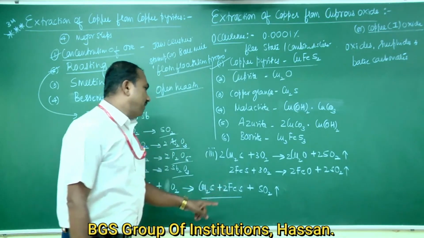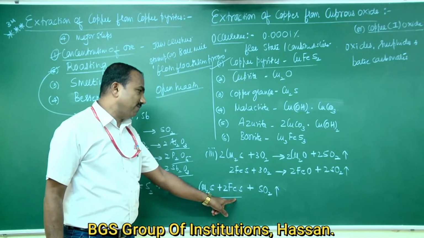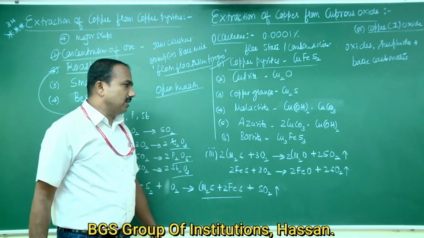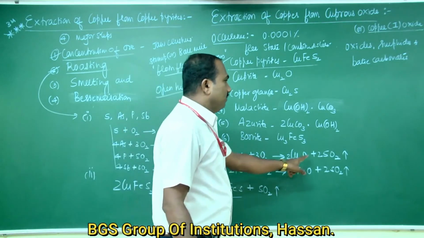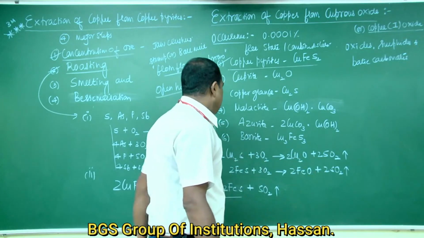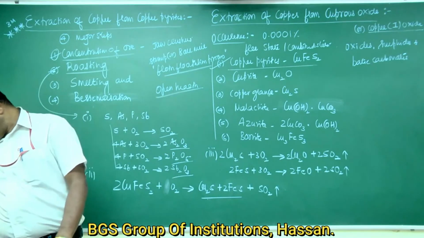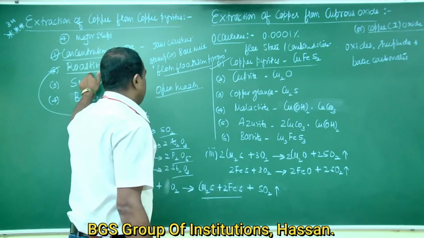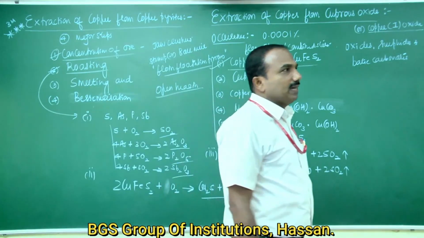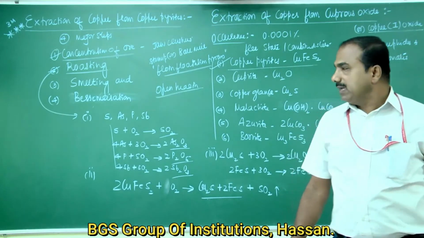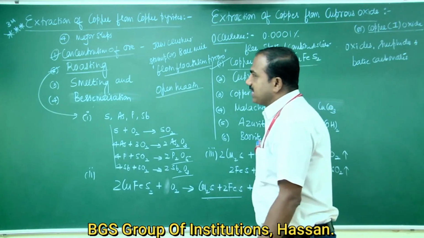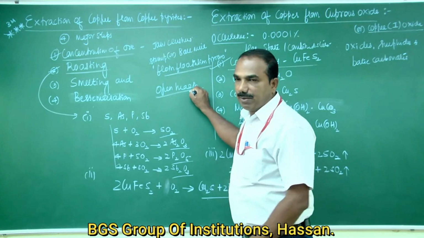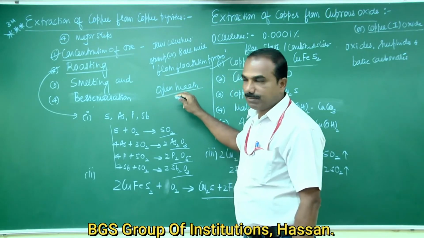Okay, the mixture of cuprous sulfide and ferrous sulfide formed is further oxidized to form a lower oxide with the liberation of sulfur dioxide gas. So this is roasting. The concentrated copper pyrites ore is heated in the presence of excess of air in the open hearth of a reverberatory furnace. The following chemical changes take place.